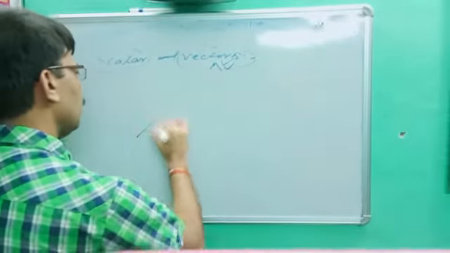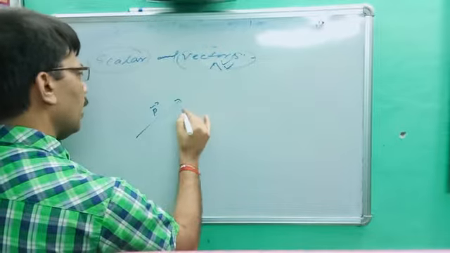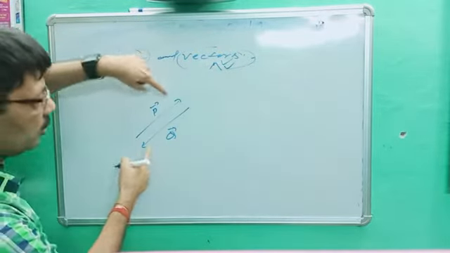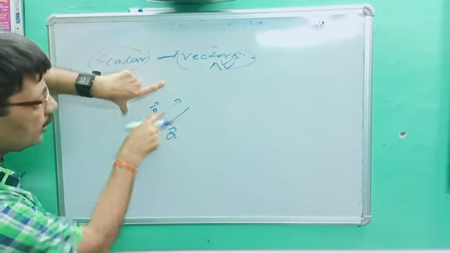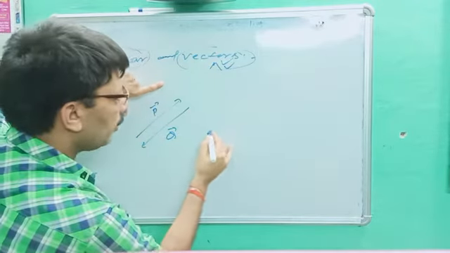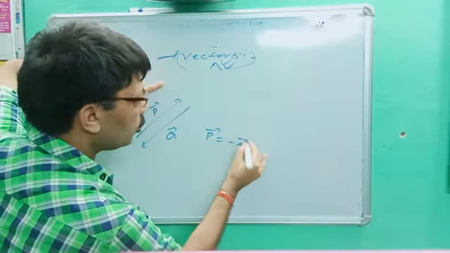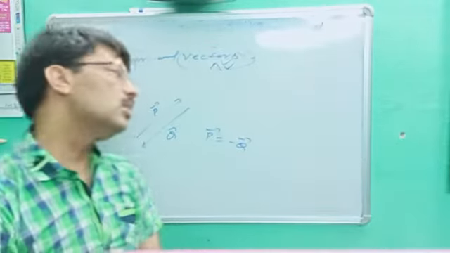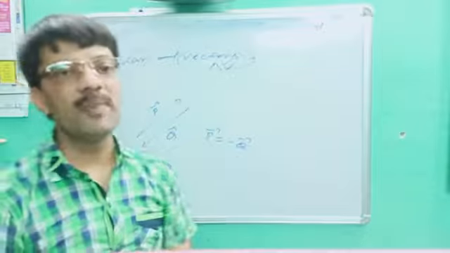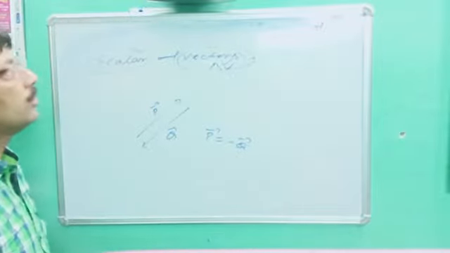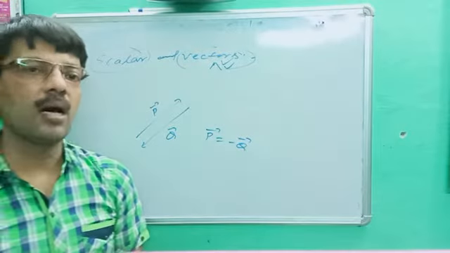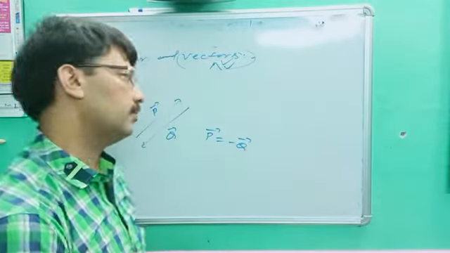Next, opposite vector. Let's suppose this vector is P vector and the other vector is Q vector. Both magnitudes are the same, you can see the length is the same, but one direction is upward and the other is downward. We can write P vector is equal to minus Q vector. Vectors whose magnitude is the same but direction is opposite are called opposite vectors.